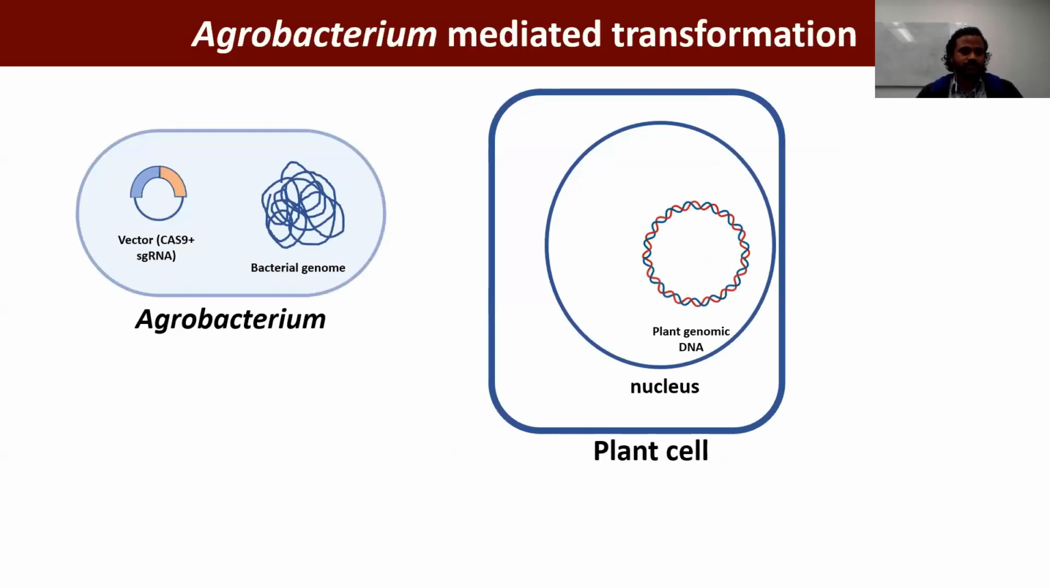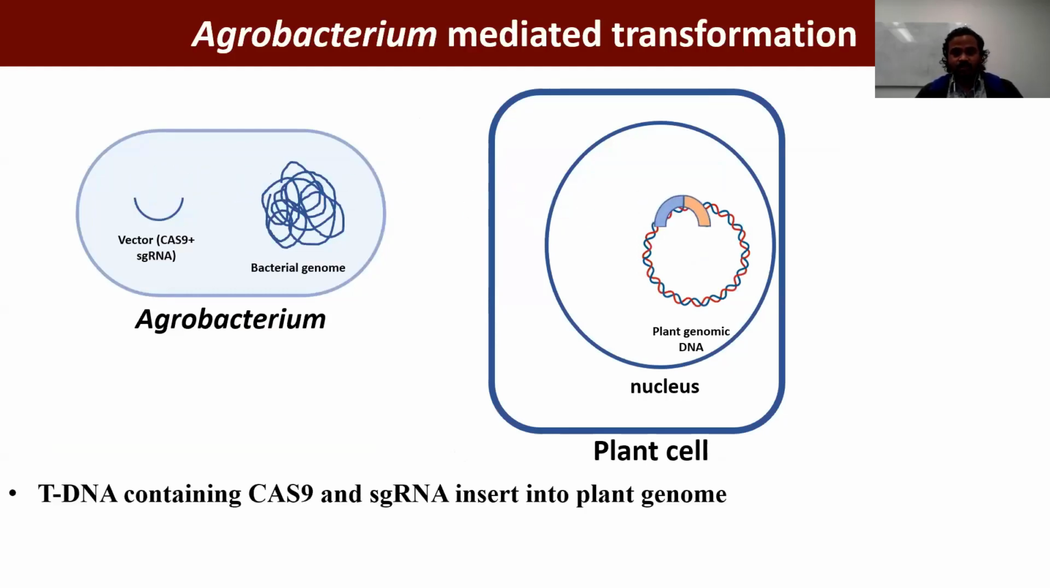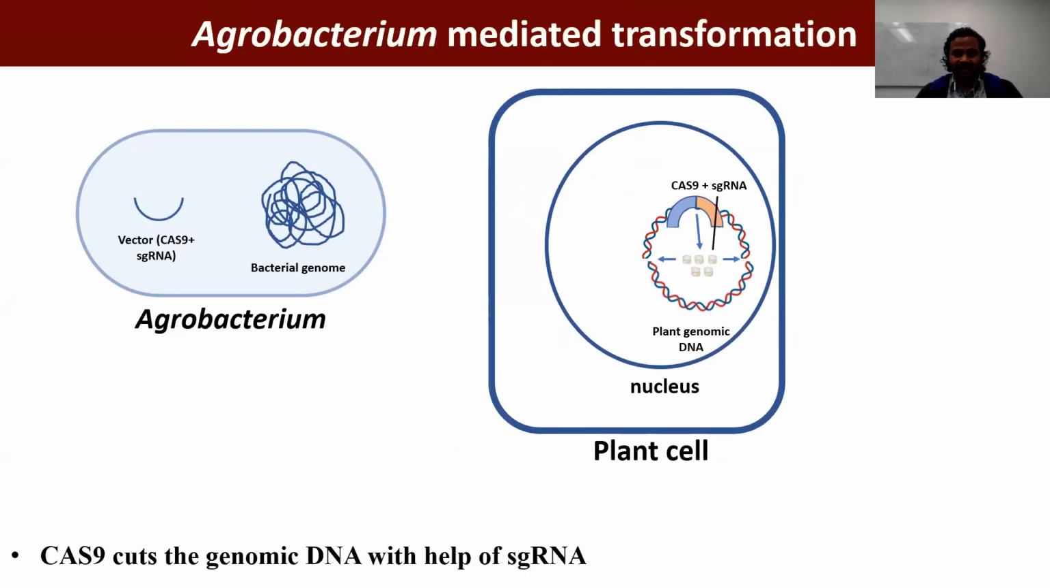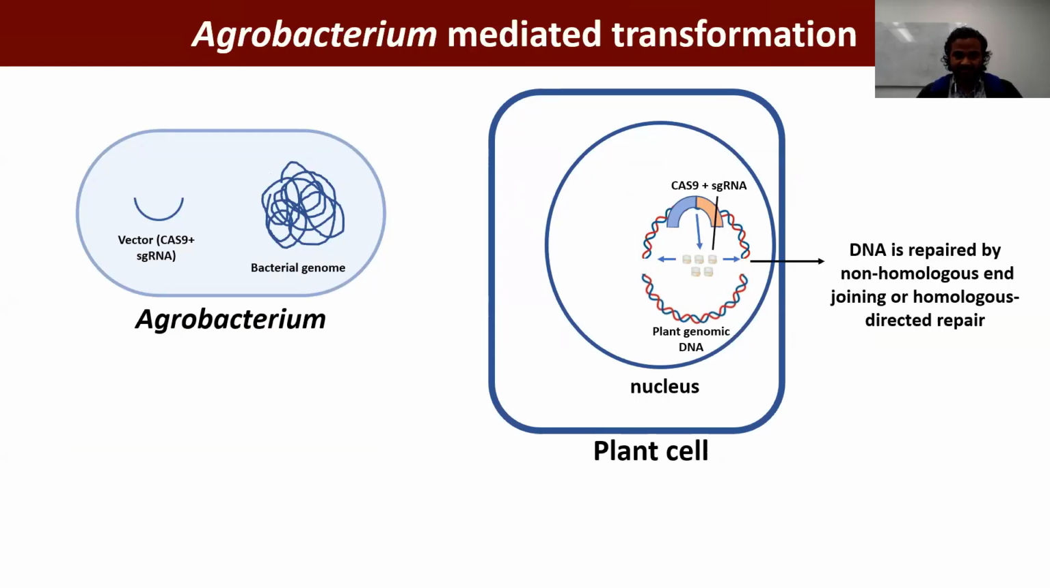For this, first we need to transfer a vector which contains Cas9 and the guide RNA inside the Agrobacterium. And when we infect the plant cell with the Agrobacterium, the tDNA containing Cas9 and the guide RNA is inserted into the plant genome. Then Cas9 and the guide RNA are synthesized from this tDNA. And finally, Cas9 cuts the genomic DNA with the help of guide RNA.